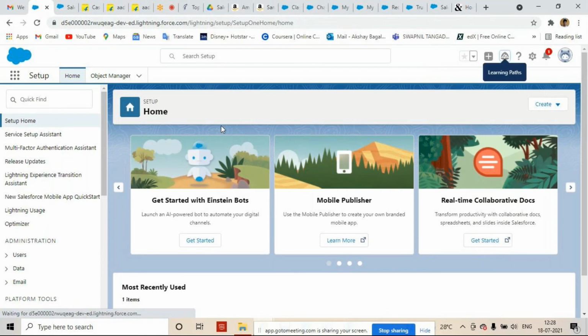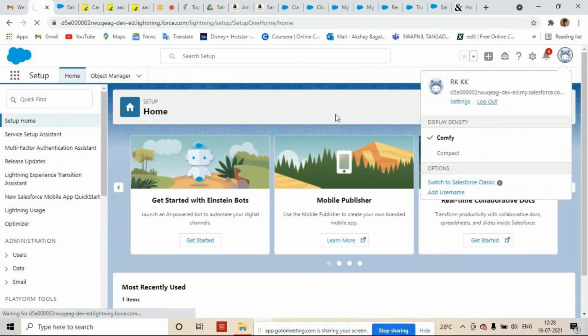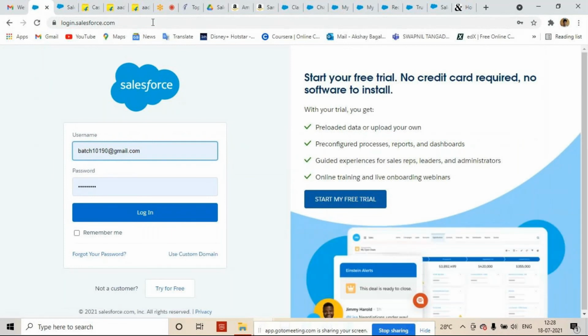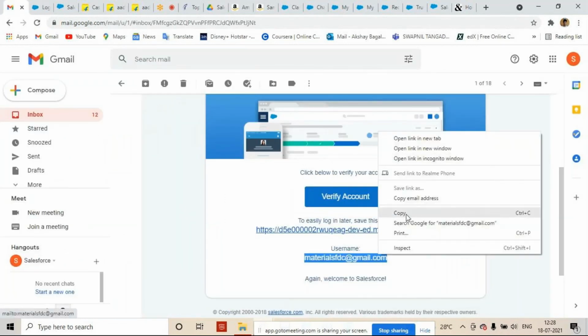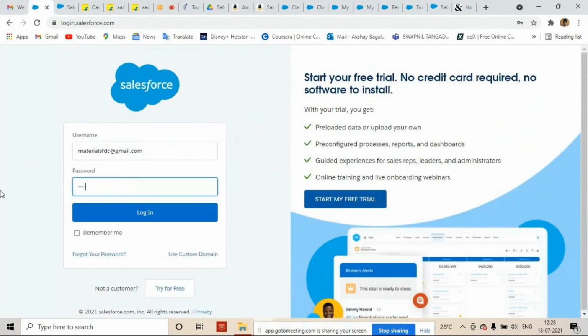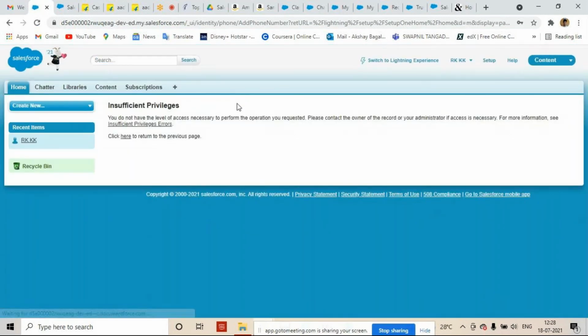Okay, fine. So now I have created my account. Whenever I log out, every time I am going to use only login.salesforce.com. I provide my username and password, and now it is successfully logged in. So I am suggesting you create your account in Salesforce before the next class starts, and then we'll proceed with other functionalities.